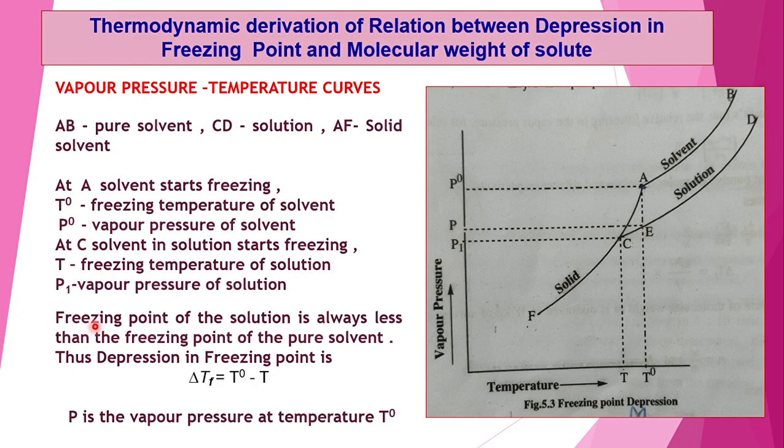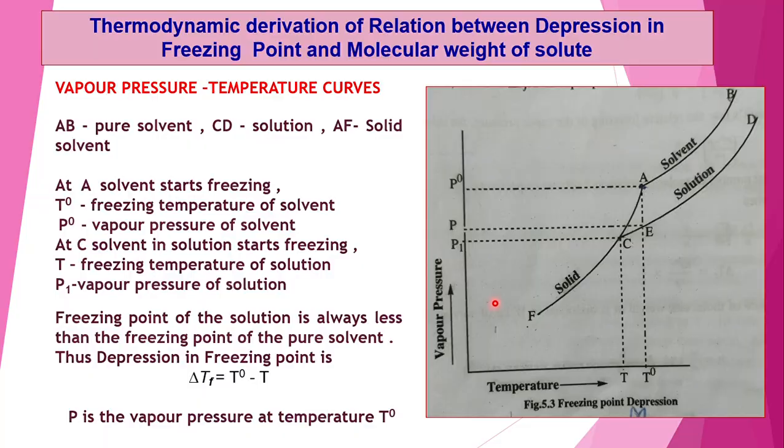Therefore, we can write that the freezing point of the solution is always less than the freezing point of the pure solvent. So we can write the depression in freezing point, delta Tf is equal to T0 minus T. And here P is the vapor pressure at temperature T0. This is the P at point E. This is the vapor pressure at temperature T0.